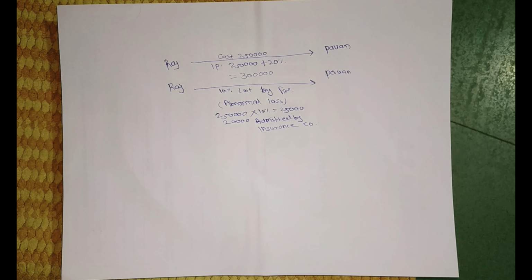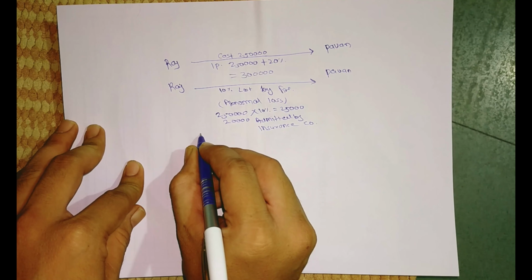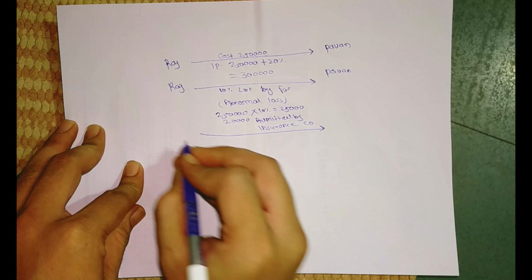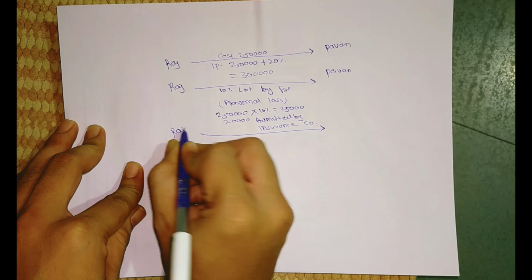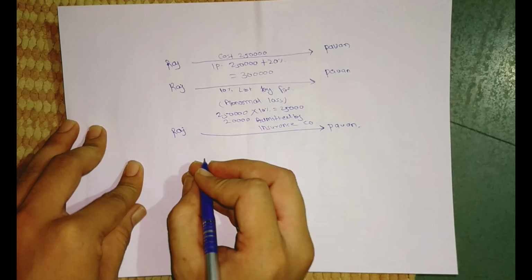Next, while sending goods to Pawan, Mr. Raj paid the following expenses: 7,500 for freight and 3,600 for insurance. We can represent this as below. Raj, Pawan.